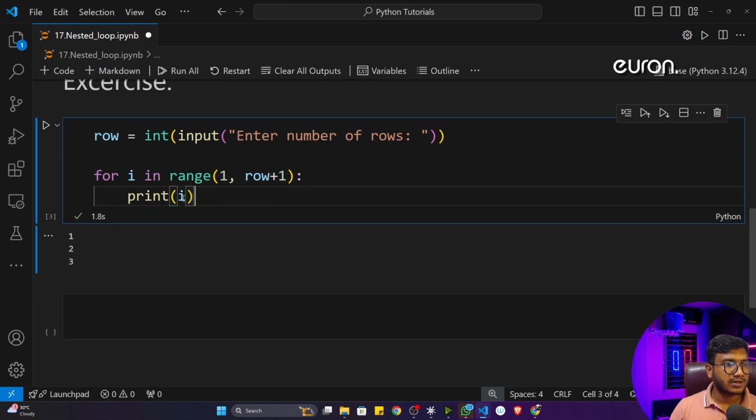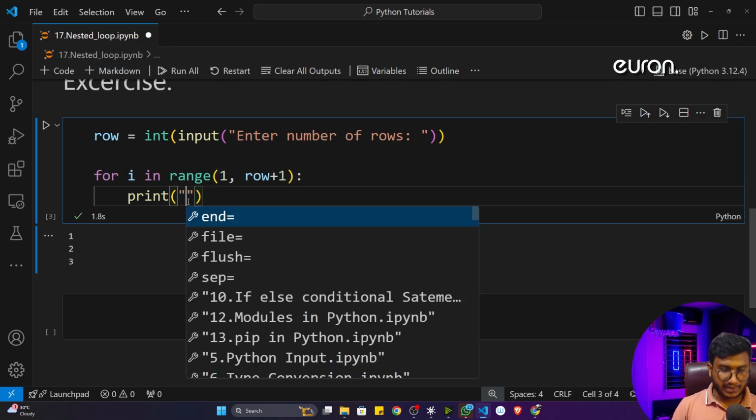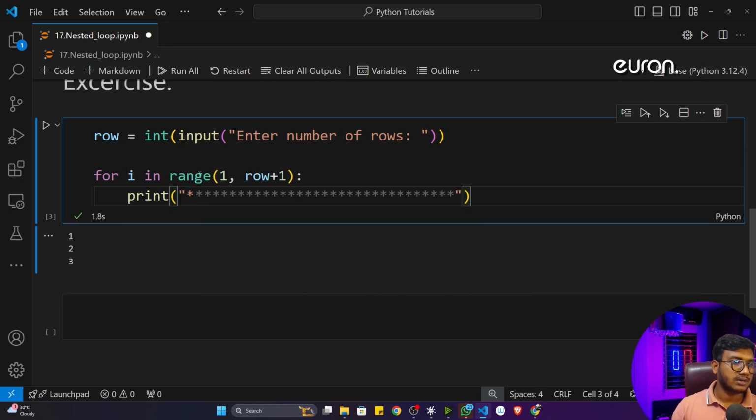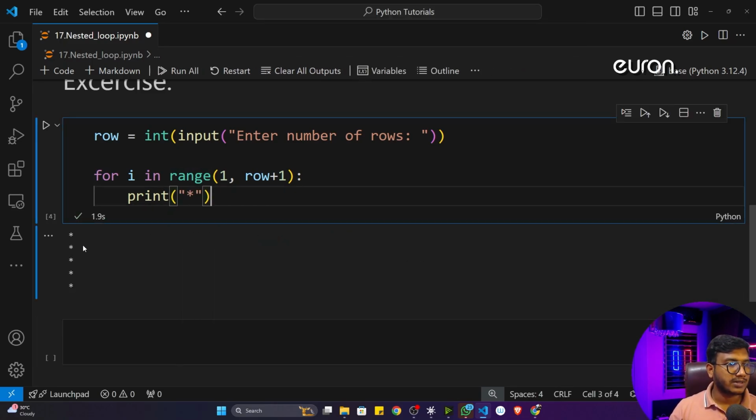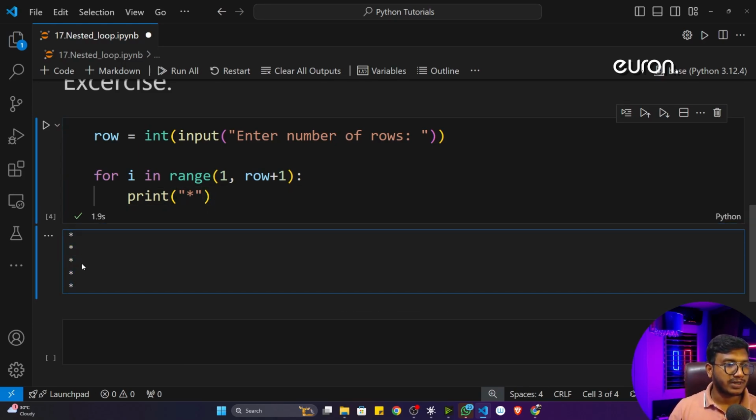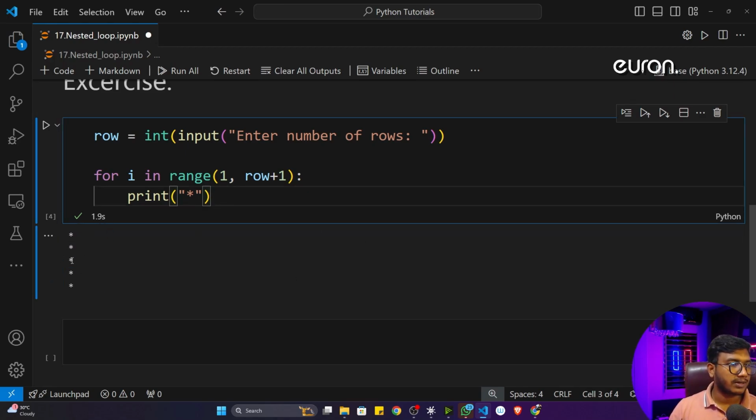So fine, instead of printing i, I can print this star symbol here. If I now execute the program and give, let's say, 5, it will print this star 5 times. Now I'm able to print this column successfully. Now I also have to print the rows one by one. That means it will become 1, then 2, then 3, 4, 5. That's how. So how do we do this printing operation?